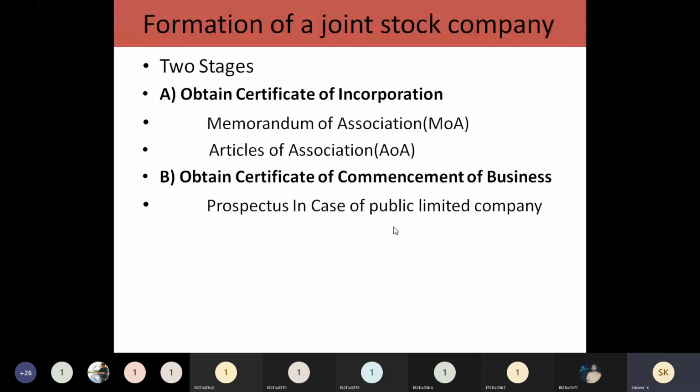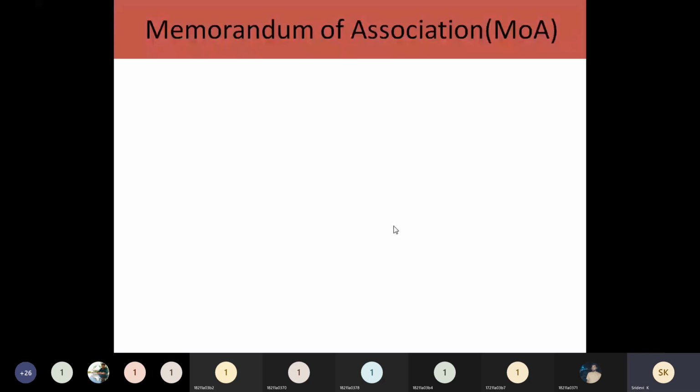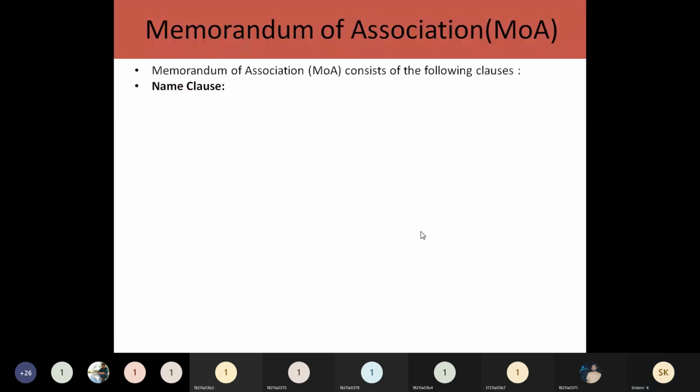So what is the information that you are going to include in this memorandum of association? Let us see in detail about this. There are certain clauses involved in the memorandum of association. Clauses means the information is divided into different parts, which we can say is a clause. One is the name clause. The name clause is going to specify the name of the company. That name of the company you need to include in this name clause.